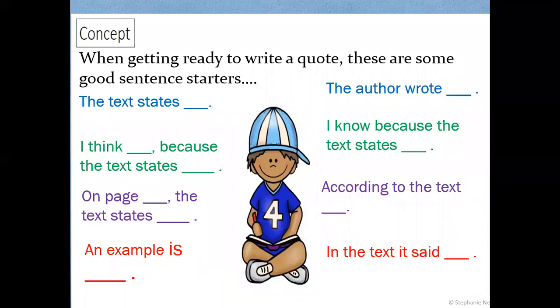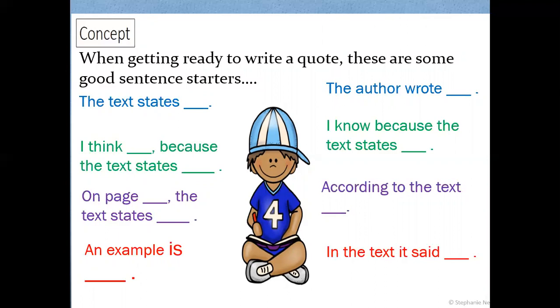So, when getting ready to write a quote, these are some good sentence starters. If your work asks you a question and you want to take the answer from the text, using the exact words from the text, you can write it like this. The text states, I think blank because the text states blank.